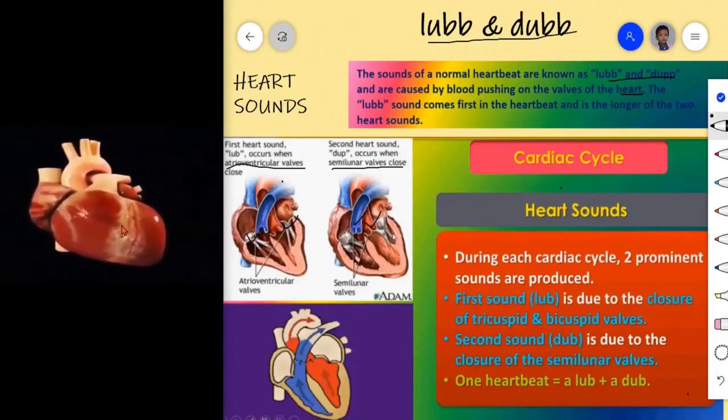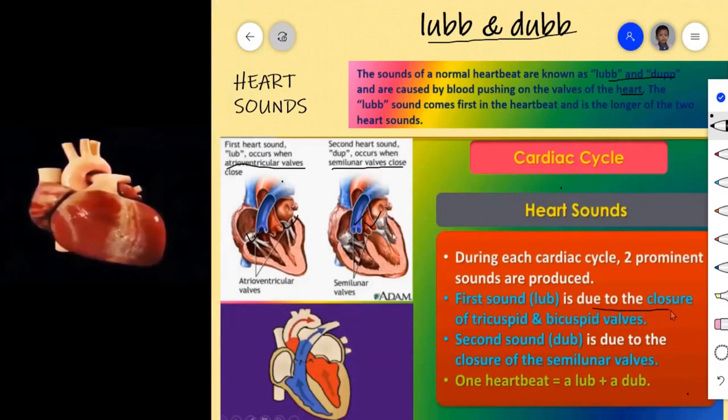Did you hear the sound? Yes. Now see here the first sound. Which sound you heard the first time? That is a lub sound. It is due to the closure of tricuspid and bicuspid valves. Second sound is due to the closure of semilunar valves.